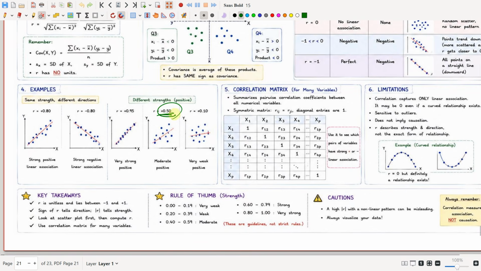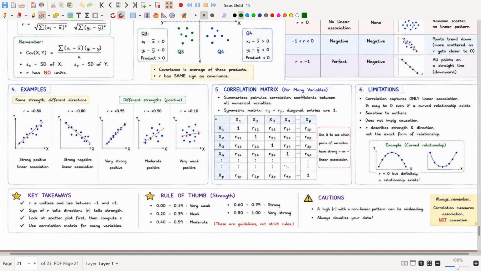And here it is a middle value, a positive middle value, so you have an increasing trend, but the data is scattered here and there. And here it is very close to 0, very close to having no linear association. So it is a very weak positive value, and the data will be scattered very far away.